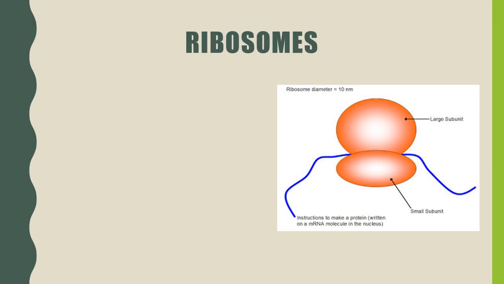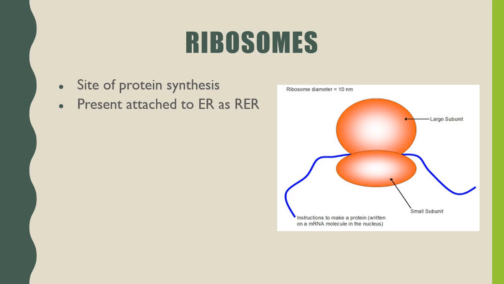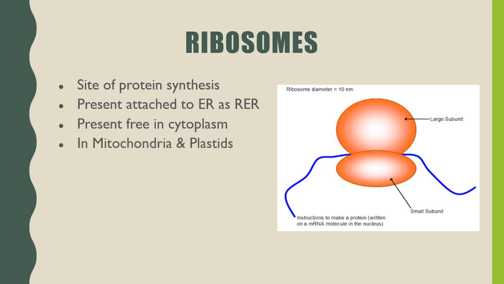Now the next one that we do is ribosomes. We've already studied a bit about ribosomes in the previous class. They make proteins, so they are the site of protein synthesis. We call them the factories of proteins. They are embedded on endoplasmic reticulum, making it appear as rough endoplasmic reticulum. But they may also be present freely in the cell's cytoplasm. They are also present inside mitochondria and plastids. So mitochondria and plastids have their own protein synthesis factories.